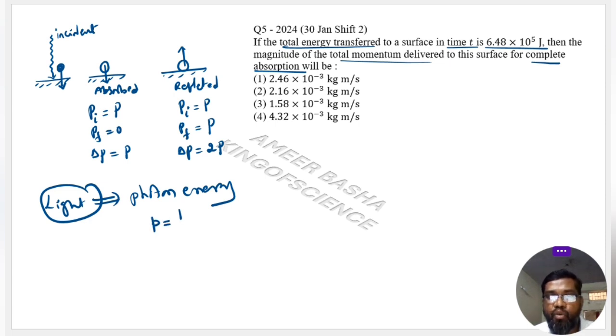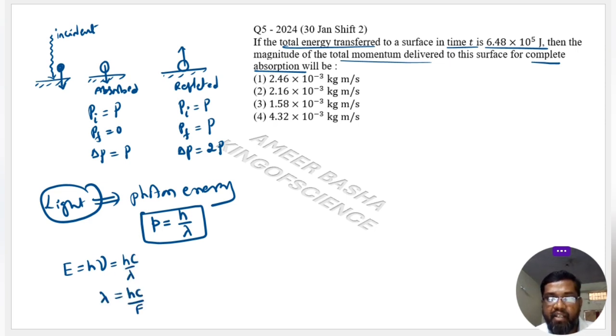It is given from de Broglie's idea: linear momentum P is equal to h by lambda. Then how is this lambda linked with the energy? From the Max Planck hypothesis, energy is equal to h nu for a given photon, which is hc by lambda. So lambda is equal to hc divided by E.